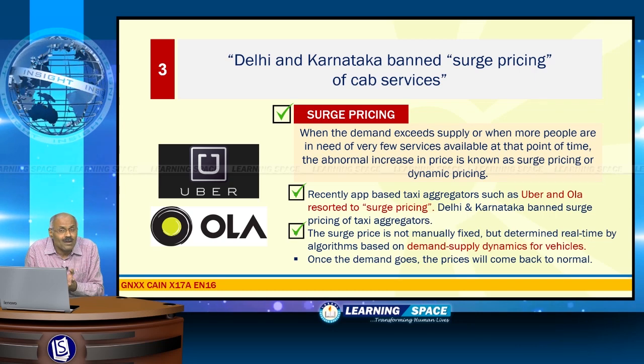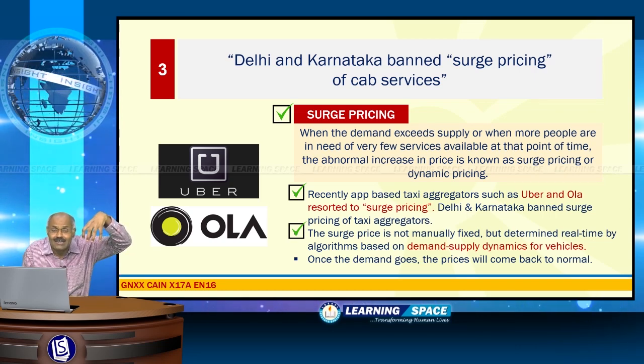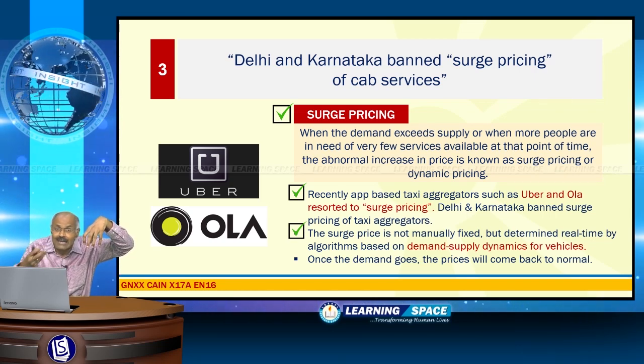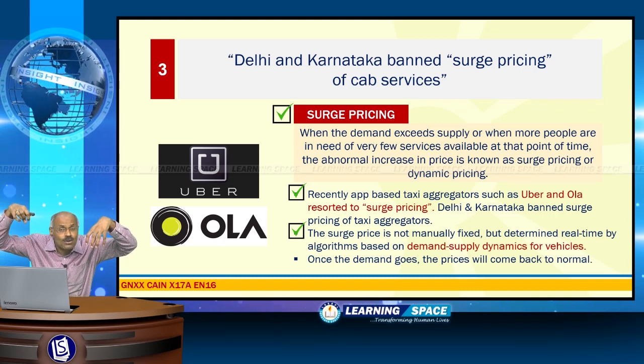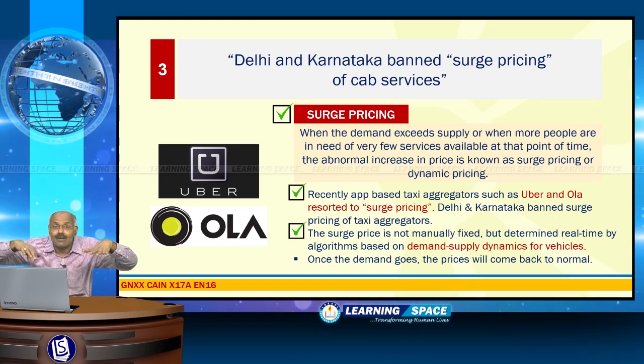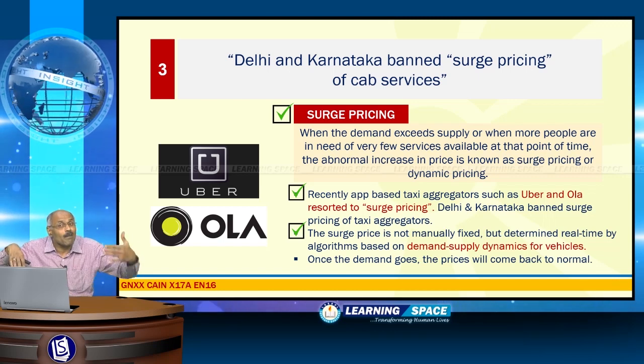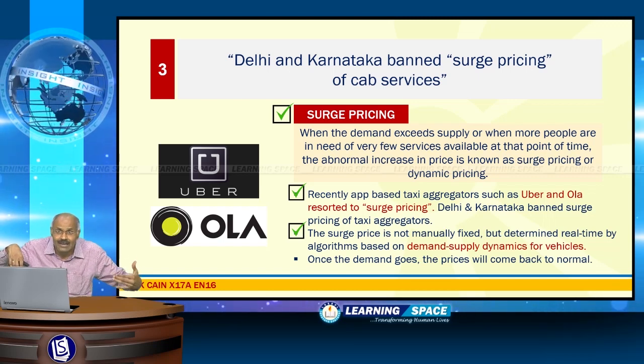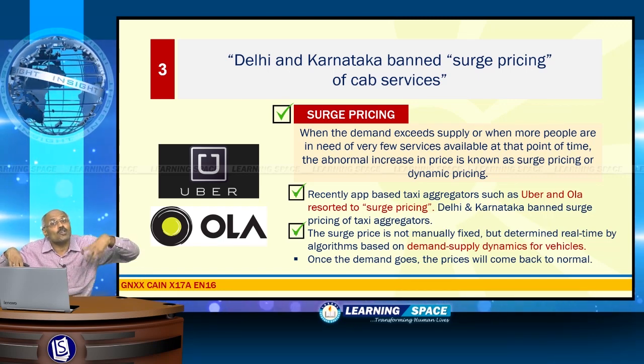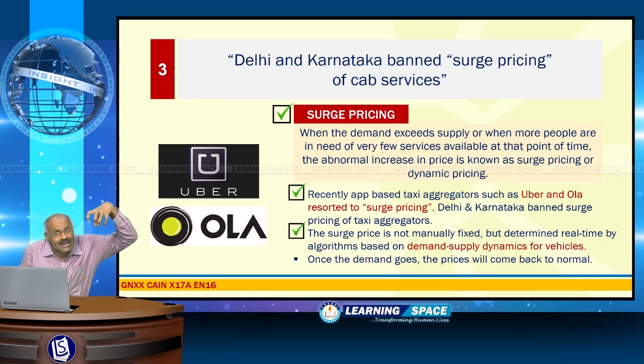If more people are asking for a taxi at the same point of time, then naturally the price will increase. So, it all depends on the demand, and one algorithm will be there, but based on the real-time demand, the price will automatically increase, right?